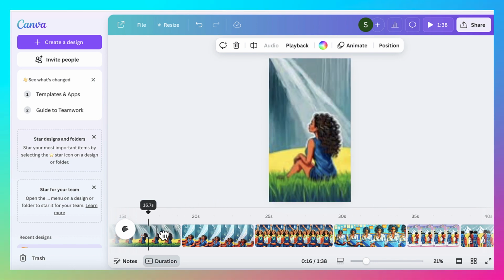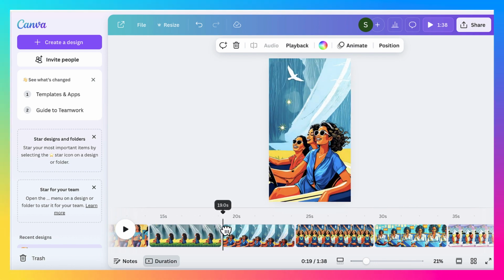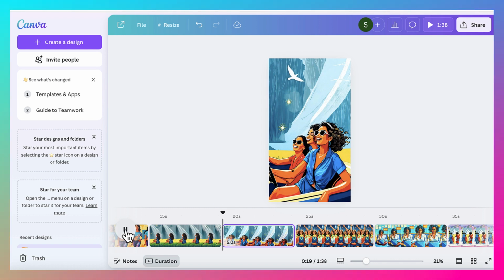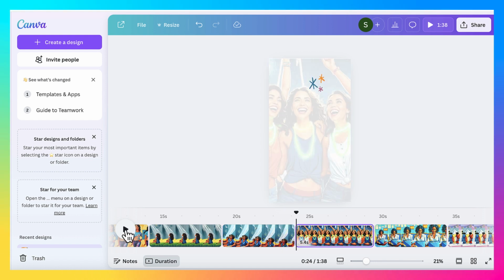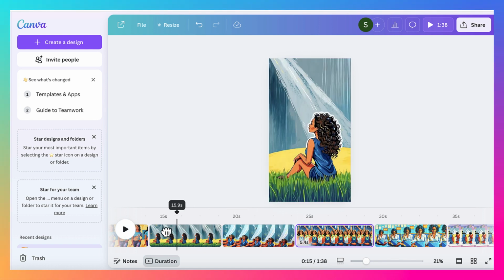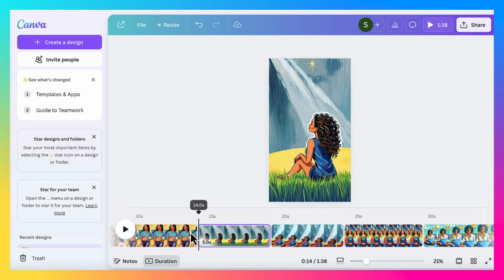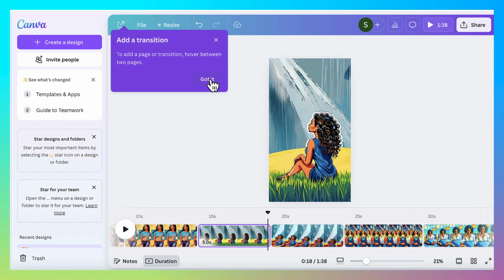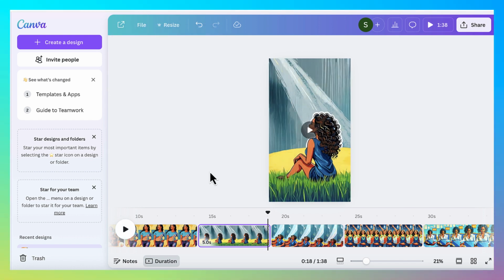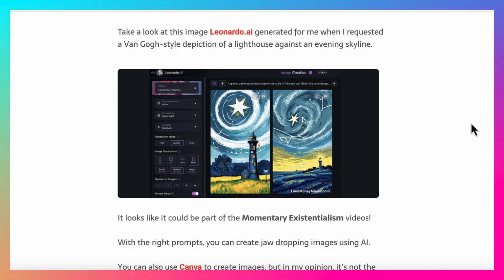Look at this right here. This is an image that I created in Leonardo AI. Look at what it did when I uploaded it to Canva to animate. I did a lot of these images. This one's really nice, I like that one. Look at the water falling in the background. If you want to do one like the other TikTok faceless video that I showed you, you can use a Van Gogh prompt in Leonardo AI. Basically everything I show you is written in my blog post. Again, I'm going to post that link down below.